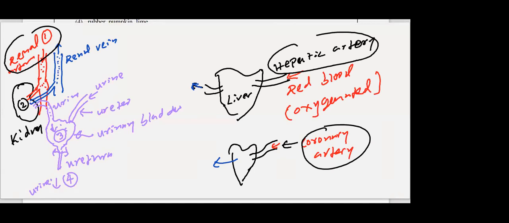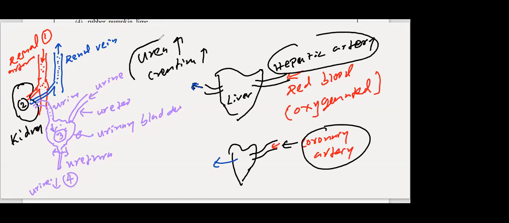Renal artery towards the kidney, and renal vein away from the kidney. I have put the arrows also, blue arrow and red arrow. Okay. What will happen when pressure increases? If someone has high blood pressure, then the kidney, the tiny tubules or the nephrons, can get damaged. Sometimes, if filtration does not occur in the kidney, what happens? Unwanted things in your blood get collected. Urea level in your blood goes up. Creatinine level goes up. Creatinine, urea, uric acid, excretory products, no? They will get accumulated in your blood.